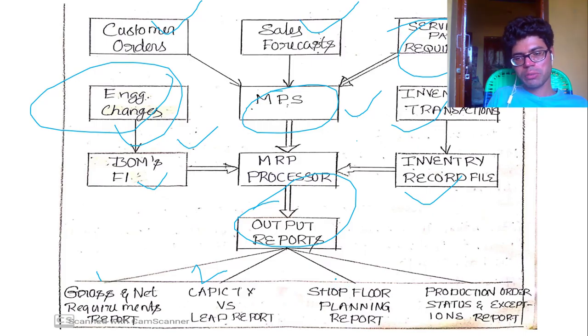Third one, shop floor planning report: what processes have been done in the shop floor. Fourth one, production order status and expectations report: what are the production order statuses right now, and what are the expectations we have.